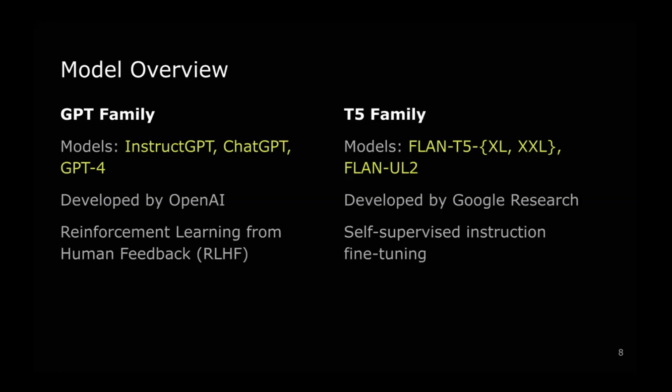In our research, we investigate and compare the performance of different state-of-the-art NLP models from two prominent families. The first one is the GPT family, and the second one is the T5 family. The GPT family includes InstructGPT, ChatGPT, and GPT-4, and the T5 family includes Flan T5 with different sizes, including XL, XXL, and so on, and the model Flan UL2.